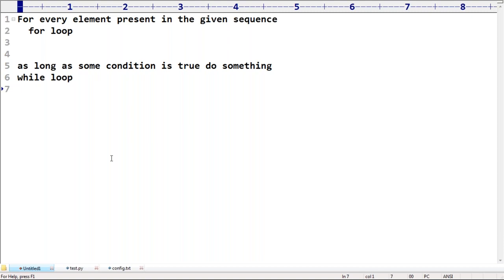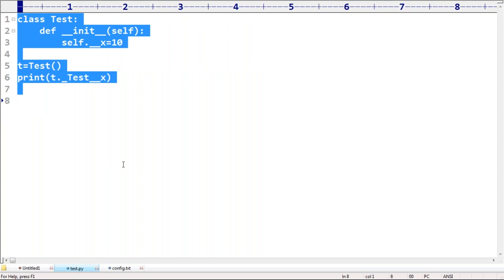Remember that. Just the best example: my requirement is, can you please print hello 10 times? This is my requirement. How can you write it using a for loop? How can you write it using a while loop? Can you please tell the code?